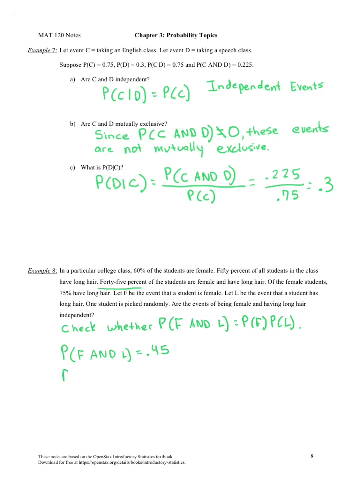But the probability of being female, which is 0.60, times the probability of having long hair, which is 0.50, is 0.30. So these two probabilities are not equal to each other, and therefore the events are not independent.